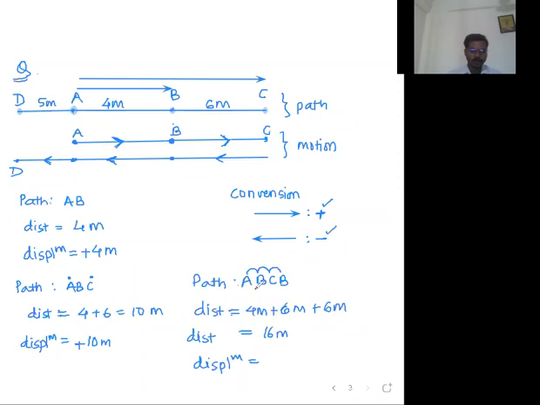Sir, initial point is A, final point is B. That's it. Now draw the displacement. Initial point is A, final point is B. Doesn't matter what was the actual path, A to B, B to C, C to B, doesn't matter. Initial point is A, final point is B. What is the shortest path length? Sir, shortest path length is 4 meter. So right here 4 meter.